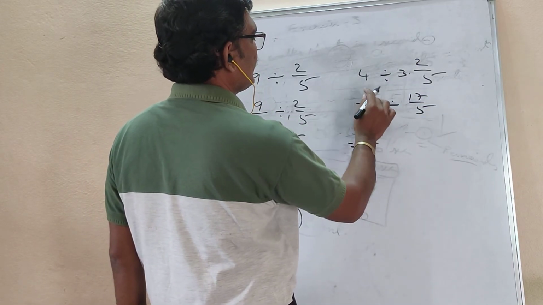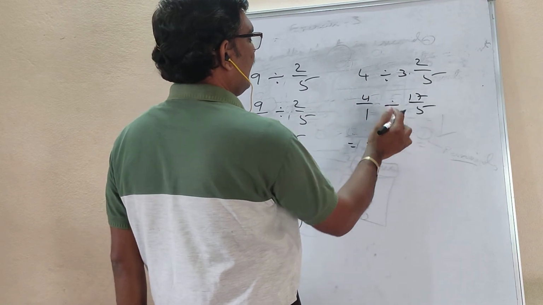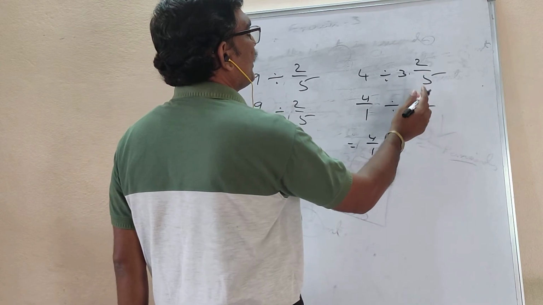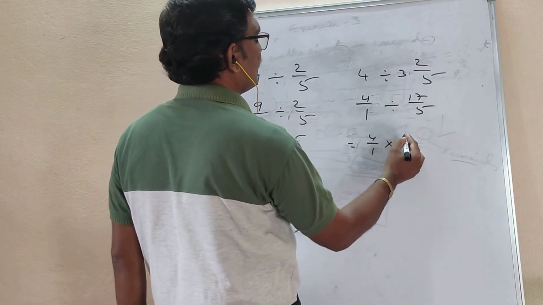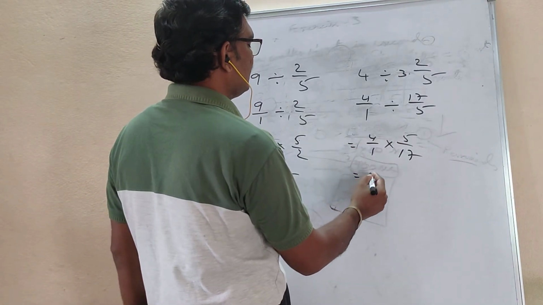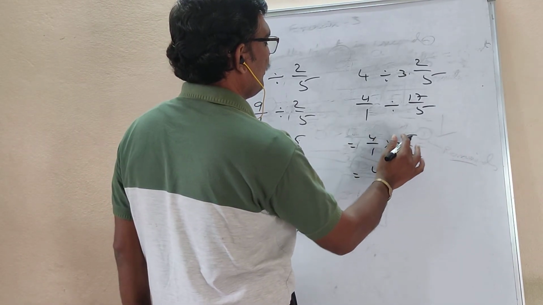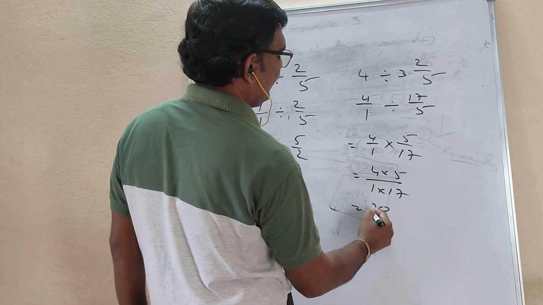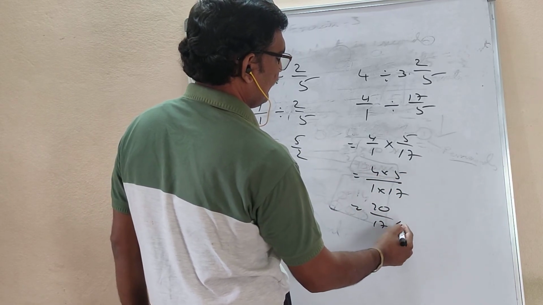Again, write the first fraction as it is. Make divided by into into. Write its reciprocal, which means reverse: 5 by 17. Now no cutting, no cancellations. Numerator into numerator, denominator into denominator: 4 5s are 20, 1 17 is 17.